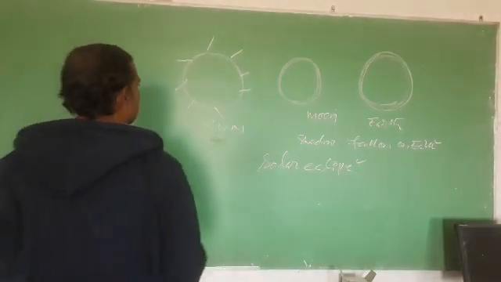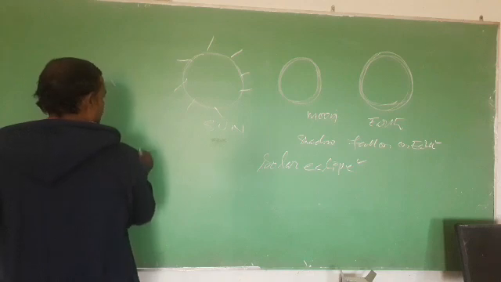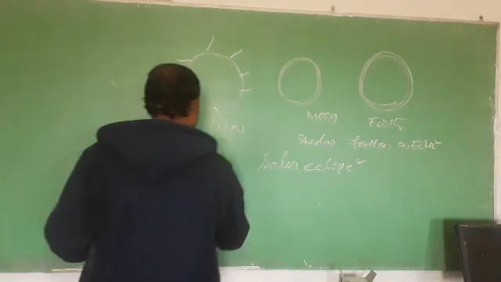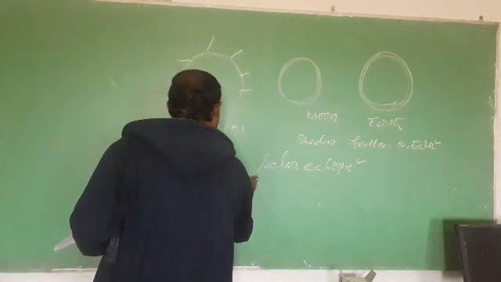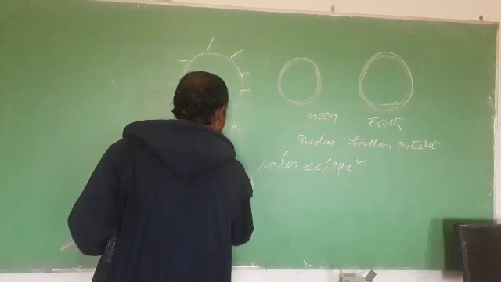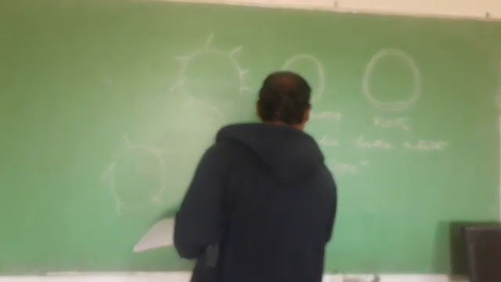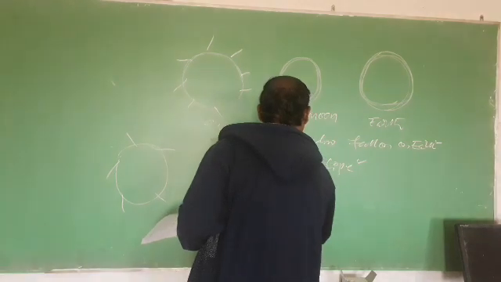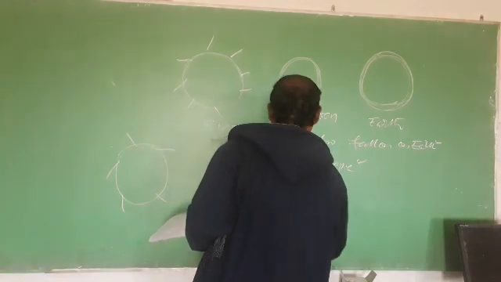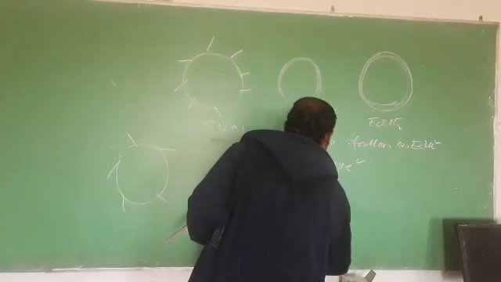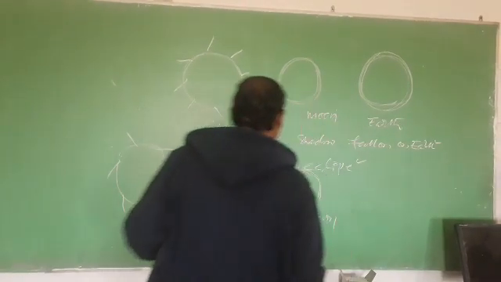Similarly, this is the sun, and the earth comes in between the sun and the moon. This is the earth, and this is the moon.